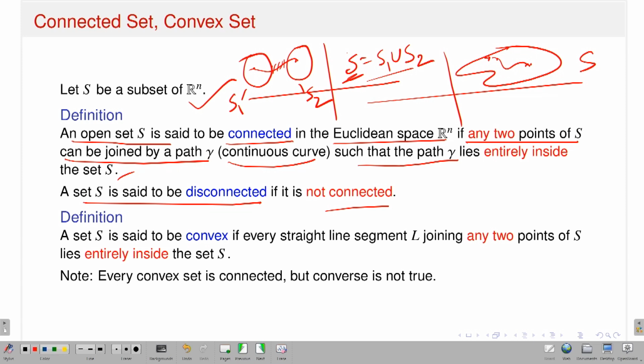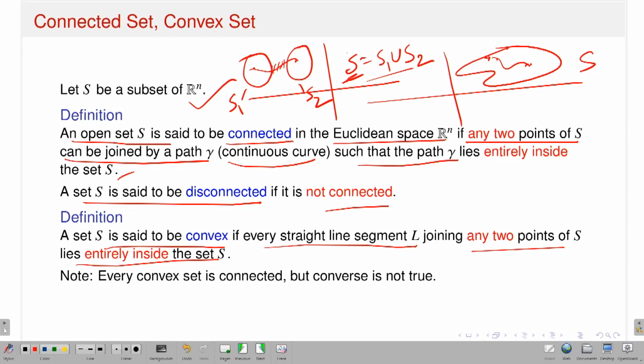The next definition is the definition of a convex set. A set S is said to be convex if every straight line segment L joining any two points of S lies entirely inside that set. That kind of set is called a convex set. That means if I have a set S, take two points, join them by a straight line segment. That is very important. That line segment has to be in that set. If this is true for any two points, I will say that set is convex. So the first observation is that every convex set is connected, but the converse is not true. That means not all connected sets need be convex.